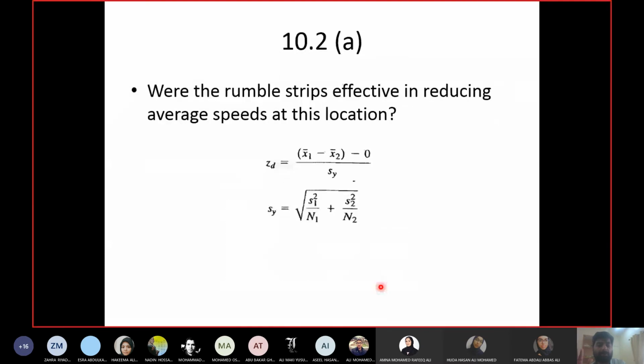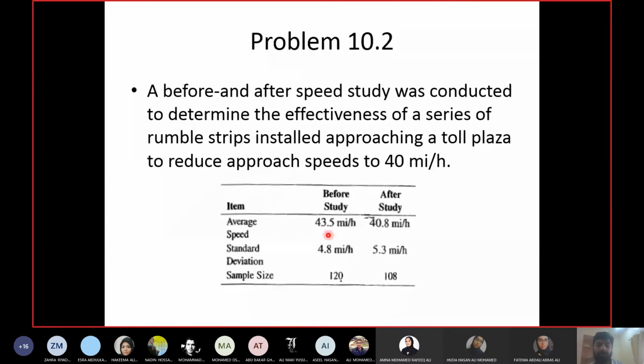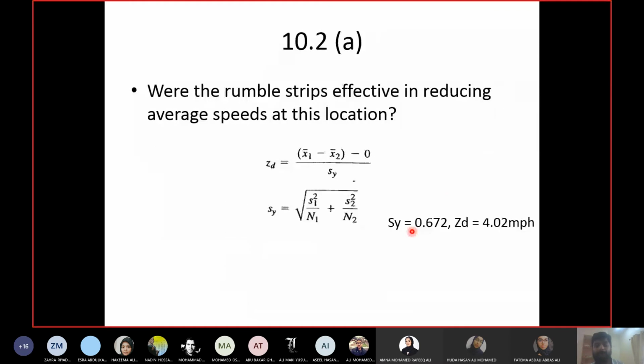So we will first of all perform the Z test, find out SY and find out the Z. So we have S1 and N1: S1 is 4.8, N1 is 120, S2 is 5.3, N2 is 108. Then we calculate SY, and you have X1 bar and X2 bar as well: X1 bar is 43.5 and X2 bar is 40.8. So SY comes out to be 0.672 and Z comes out to be 4.02.